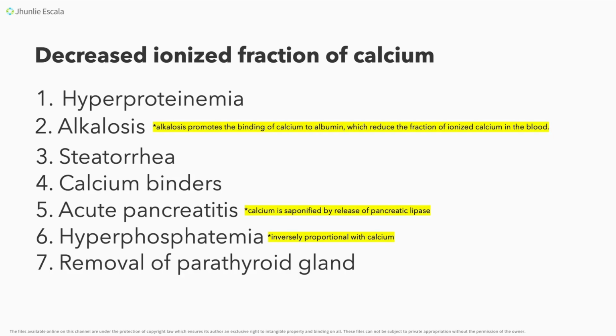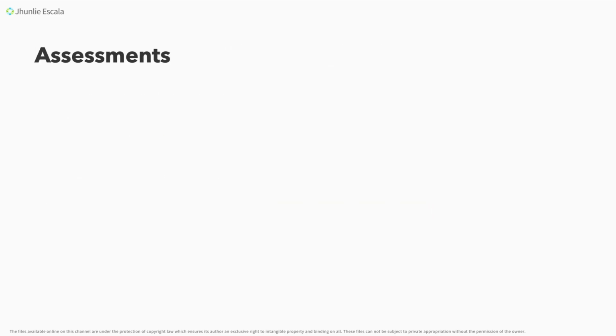Okay? So another is also the removal of your parathyroid gland. So ano naman ang kinalaman ng ating parathyroid gland dito kapatid? So your parathyroid gland here, okay? This gland regulates the calcium levels in the blood. So kapag na-remove po ang ating parathyroid gland, so we need to remember that it may cause, okay, your hypocalcemia again because wala na po masyado magre-regulate ng calcium levels in the blood, okay? So, the parathyroid gland removal.